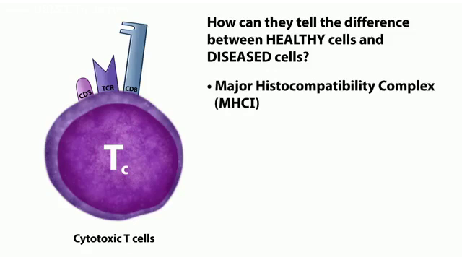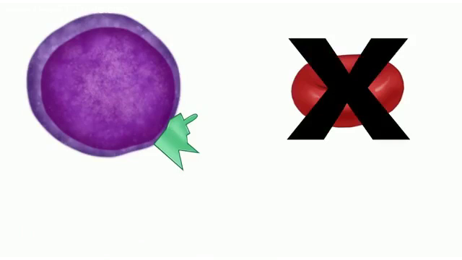MHC class I is expressed by basically every nucleated cell in your entire body. So not the red blood cells, but pretty much every other cell in your body expresses MHC class I molecules on their surfaces. And attached to those MHC I proteins are peptide antigens that come from inside the cell. So your antigens are slightly different from my antigens. Those unique antigens get attached to something called the peptide binding groove on the MHC class I molecules on the surface of all your cells. And it's kind of a way for your cells to tell the cytotoxic T cells, hey, leave me alone, I'm on your team, I'm one of the good guys.